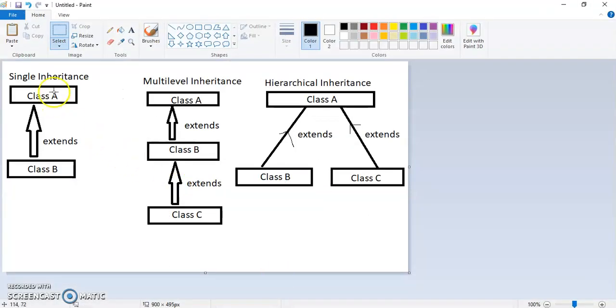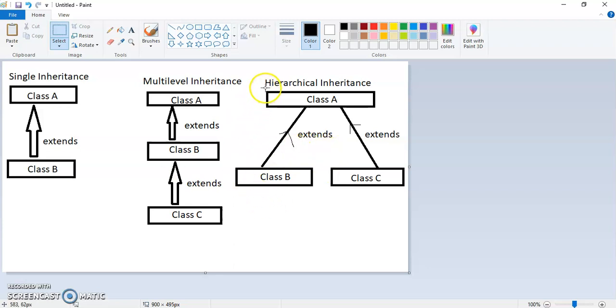If you see, this is called single inheritance, the first type, where we have two classes. Your class B is extending class A. Then let's see the second one, multi-level inheritance. Here, class B is extending class A and class C is extending class B. That means class A is the parent of class B and class B is the parent of class C. This is called multi-level inheritance.